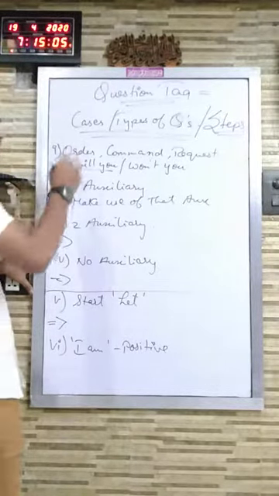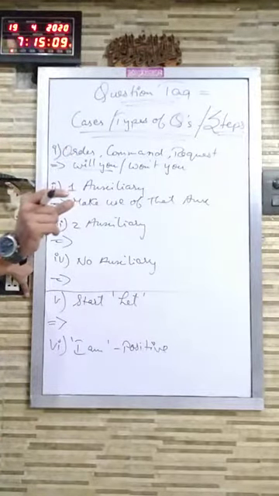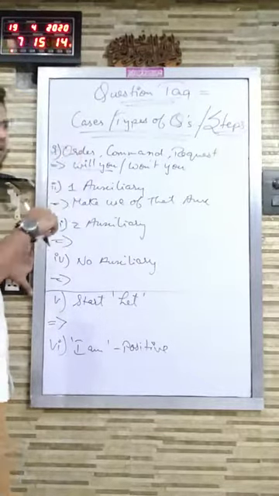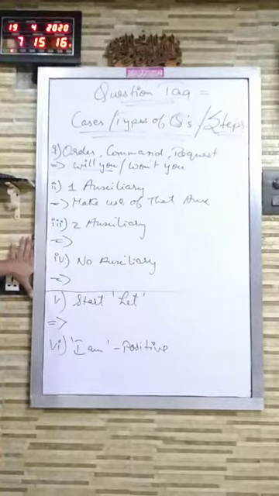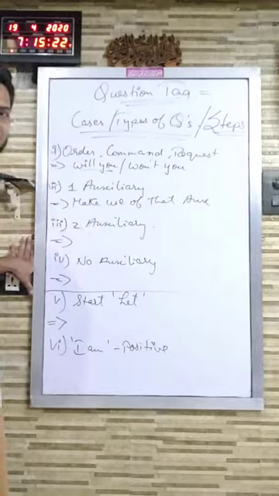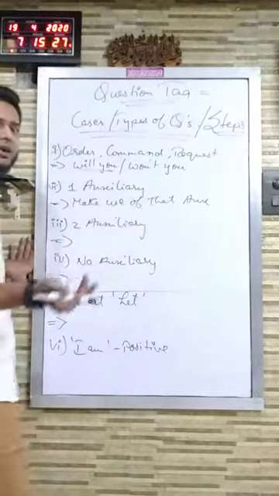Again, please don't directly jump onto checking the auxiliary, please follow the steps. First you see that order, command or request is there or not in the sentence. Now, you are running, there is no order, there is no request obviously. Then move to the second step, check whether the auxiliary is there. Yes, are is the auxiliary in the sentence. So you will make use of that auxiliary for making the question tag.